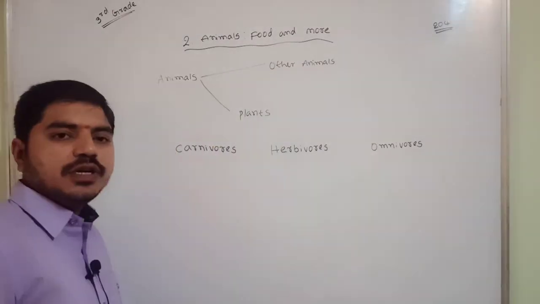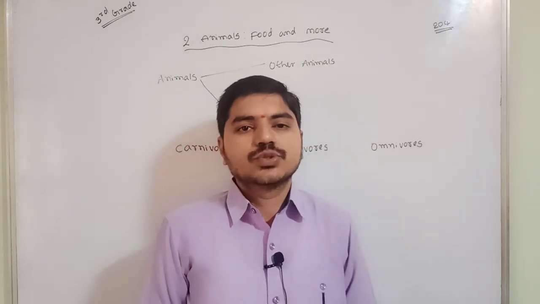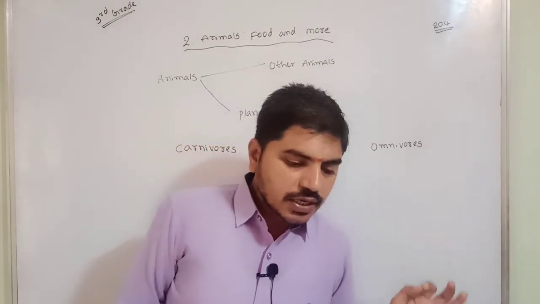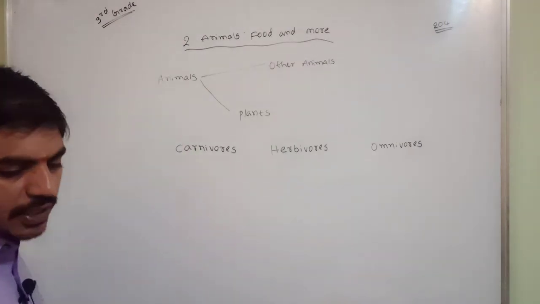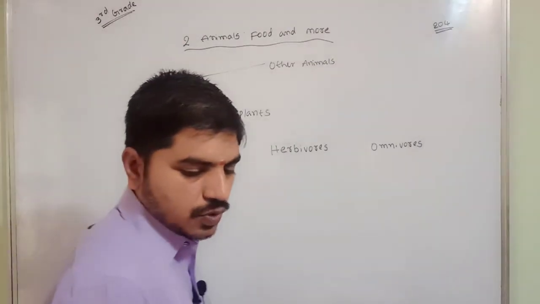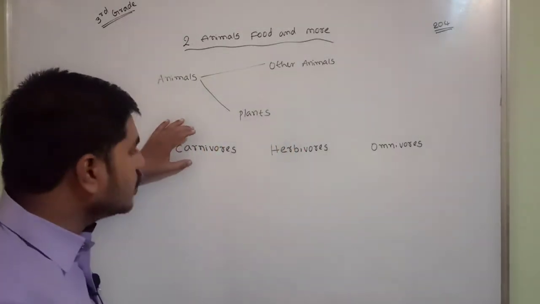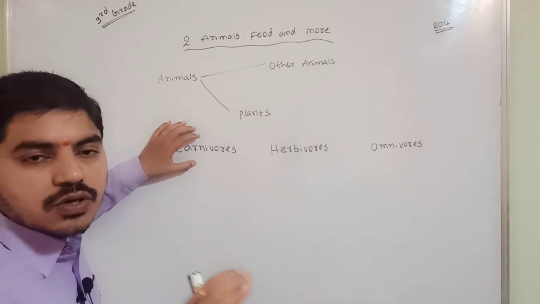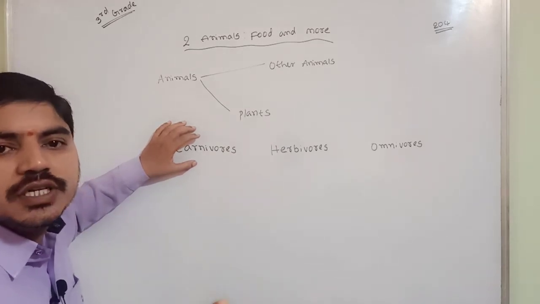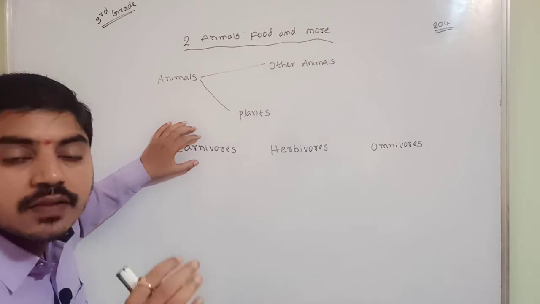See, our human beings are ready to eat animals as well as plants also, correct or not? Okay, carnivores means animals whose diet mainly consists of other animals. These carnivore animals eat the flesh and blood of other animals.